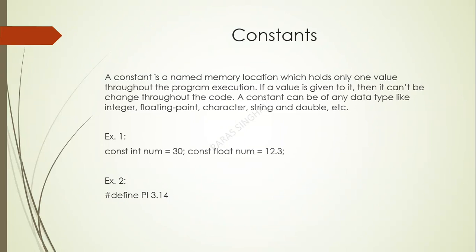Same with const float num equal to 12.3. The value is floating type, so we have used float as the data type. Example 2. hash define PI 3.14. We know that pi has a value 3.14. So this value can't be changed throughout the program because it is defined as a constant.